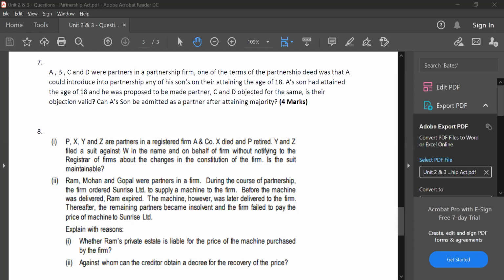A, B, C, D were partners in a partnership firm. One of the terms of the partnership deed was that A could introduce into the partnership any of his sons on the attainment of 18. A's son had attained the age of 18 and was proposed to be made a partner. C and D objected. Is their objection valid? Can A's son be admitted into the partnership? Understand, guys, in case of admission of a partner, you can admit a partner only if the majority of the partners agree.